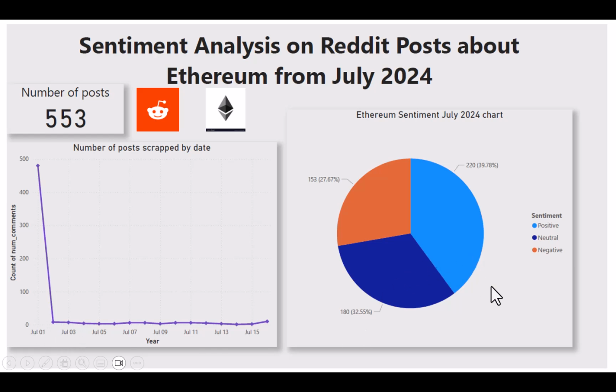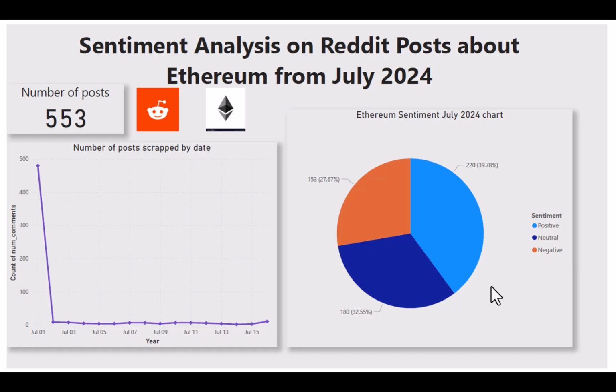Also on this side we can see the sentiment categories, where positive is 39.7%. Then neutral is 32.5%, and lastly negative sentiment is 27.6%.